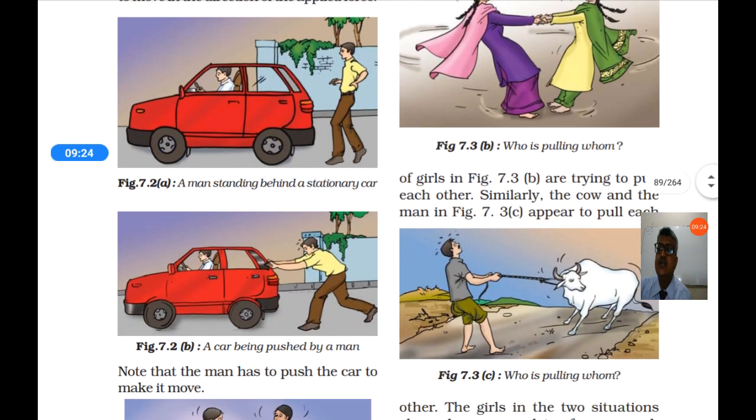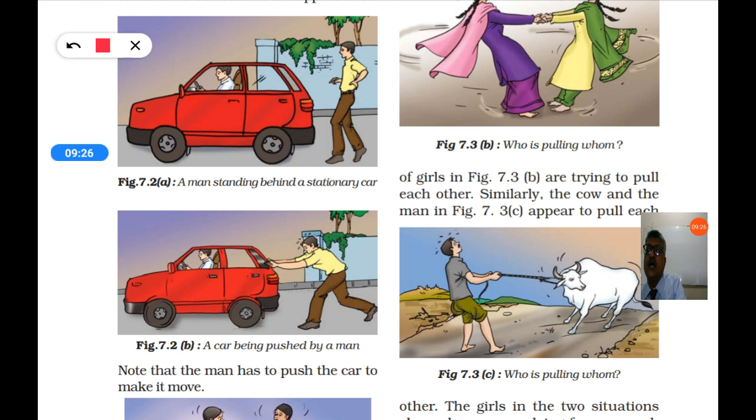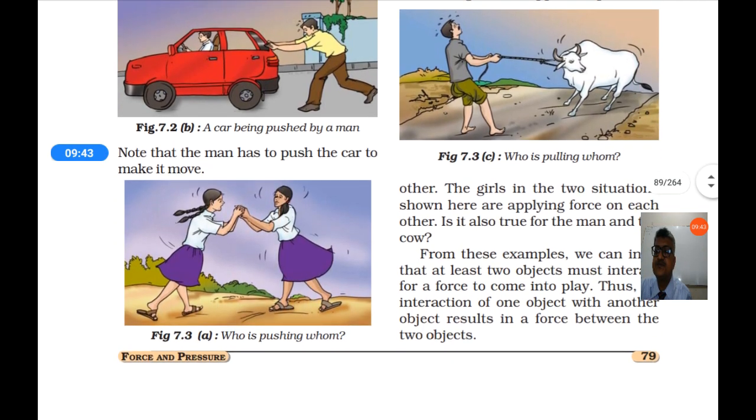When the man starts to push the car, then the car will move in the direction in which the person is pushing the car. Note that the man has to push the car to move it. So he has to push the car to move the car.